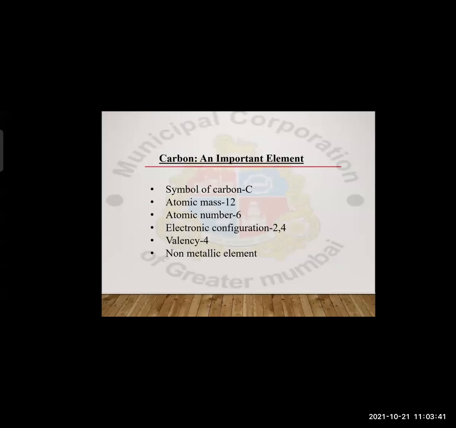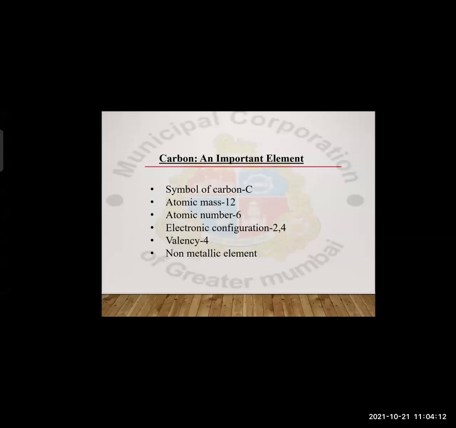Then the electronic configuration. This word is not new for you. We have studied the electronic configuration of sodium, chlorine, and also the ionic compound, sodium chloride. Electronic configuration means the distribution of electrons in the shells of that particular element.